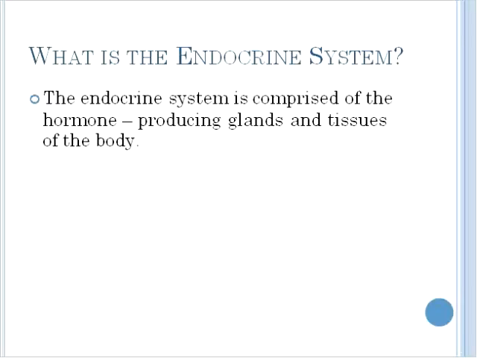This clip will take a look at the second system which assists the body in maintaining homeostasis, that being the endocrine system. The endocrine system is comprised of the hormone-producing glands and tissues of the body. It operates primarily as a chemical means of controlling homeostasis.